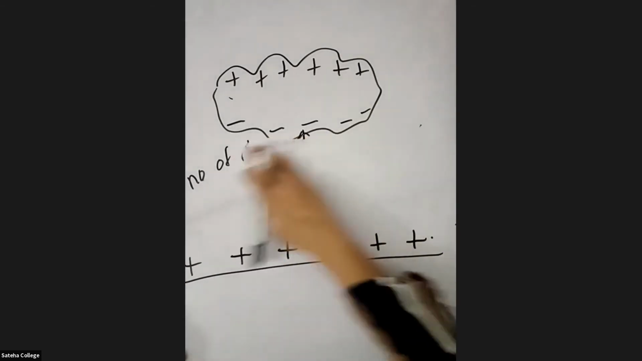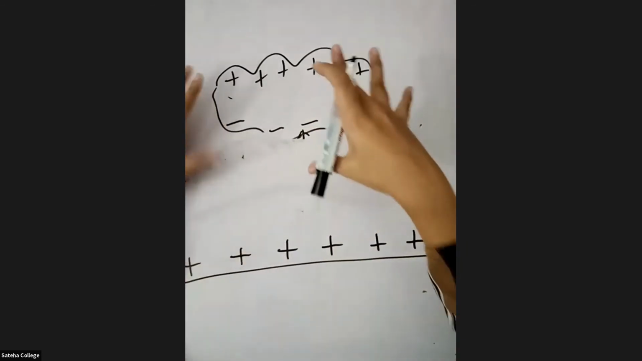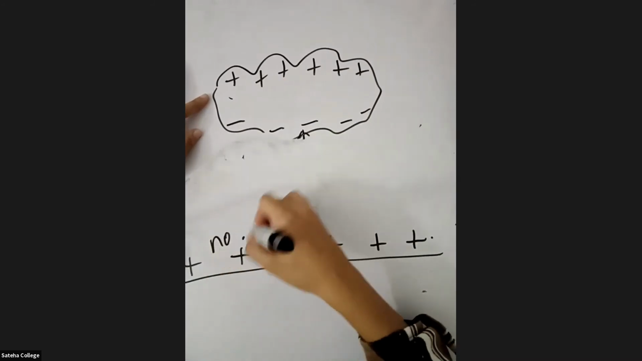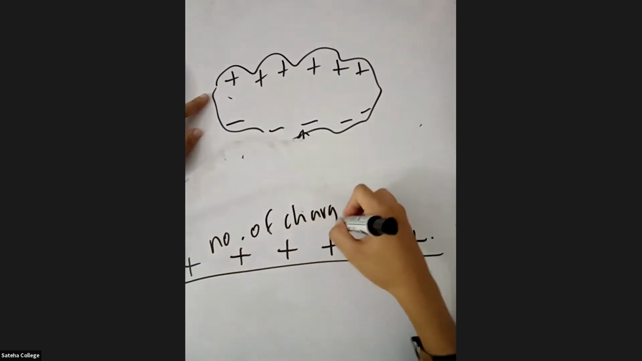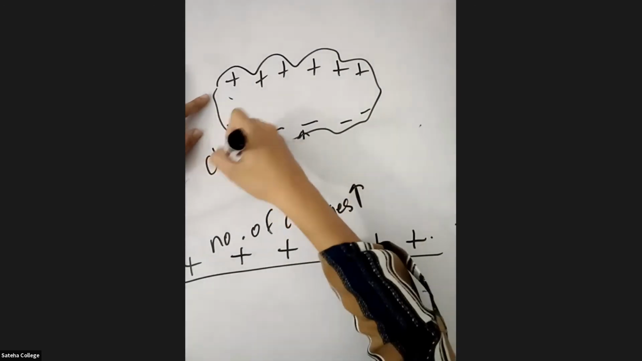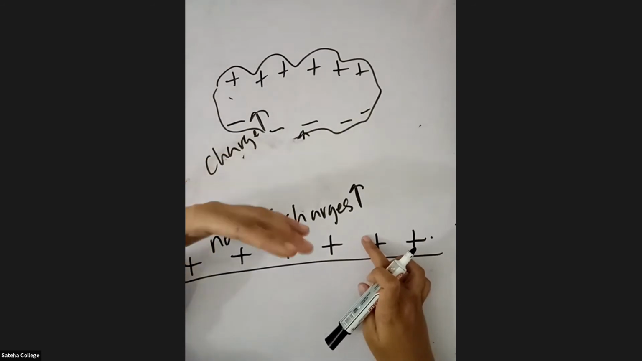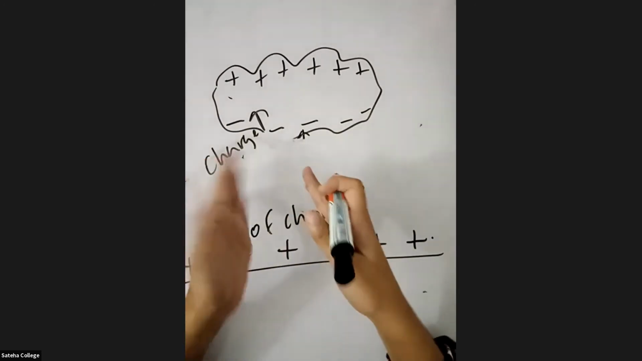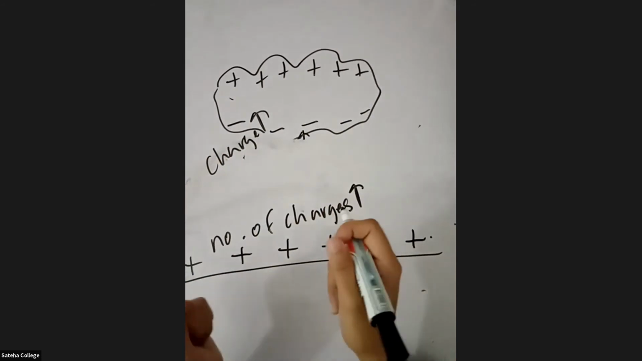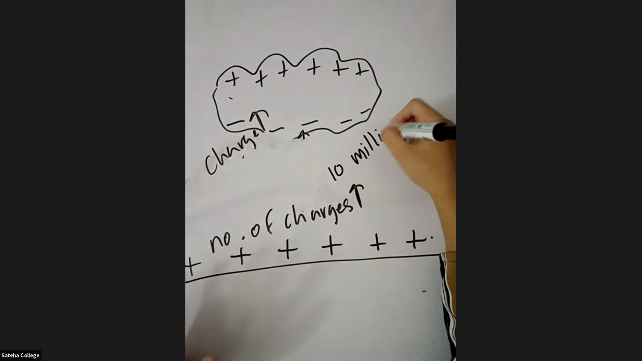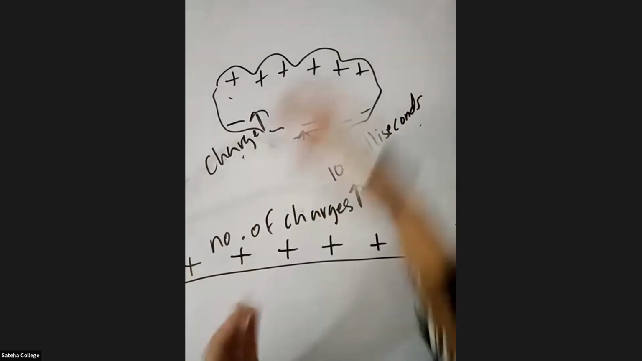So what happens here is, when the number of charges starts to increase in the clouds, at the same time the number of charges in the ground also starts to increase. When the charges in the clouds and in the ground increase, a large current will flow through the air in a very short time period. They say it is going to be only 10 milliseconds. So you don't even have 1 minute to move from that place.